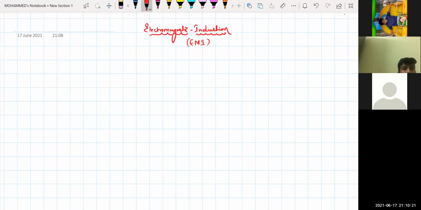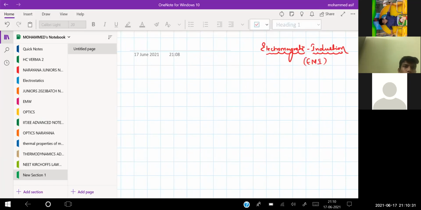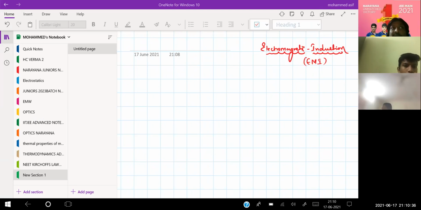Electromagnetic induction is the branch of physics in which we deal with producing an electric current by changing the magnetic flux. Like in current electricity and electrostatics, you have already studied that whenever there is a flow of charges from one point to another, a current flows in a circuit because of the motion of the electrons. Electronic current is in the opposite direction to the conventional flow of current. So because of the motion of the charges, we got the electric current.